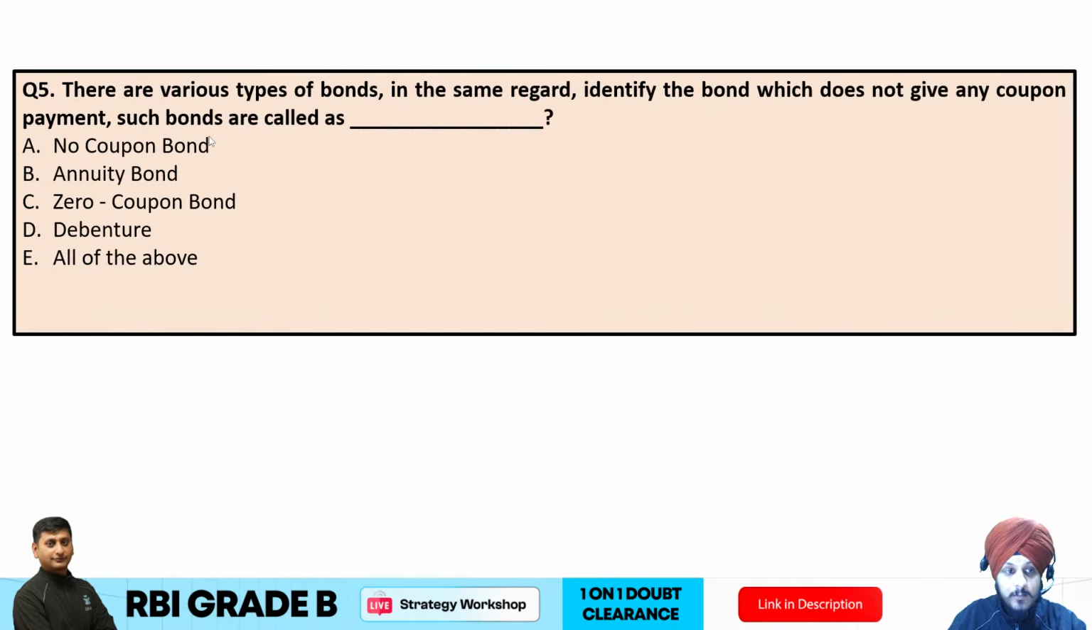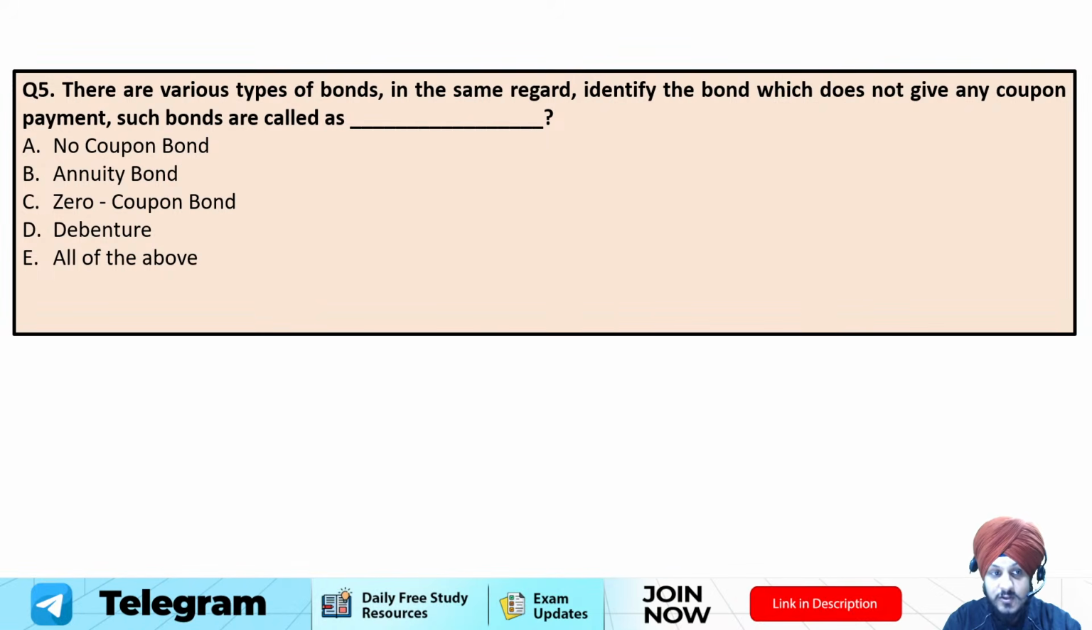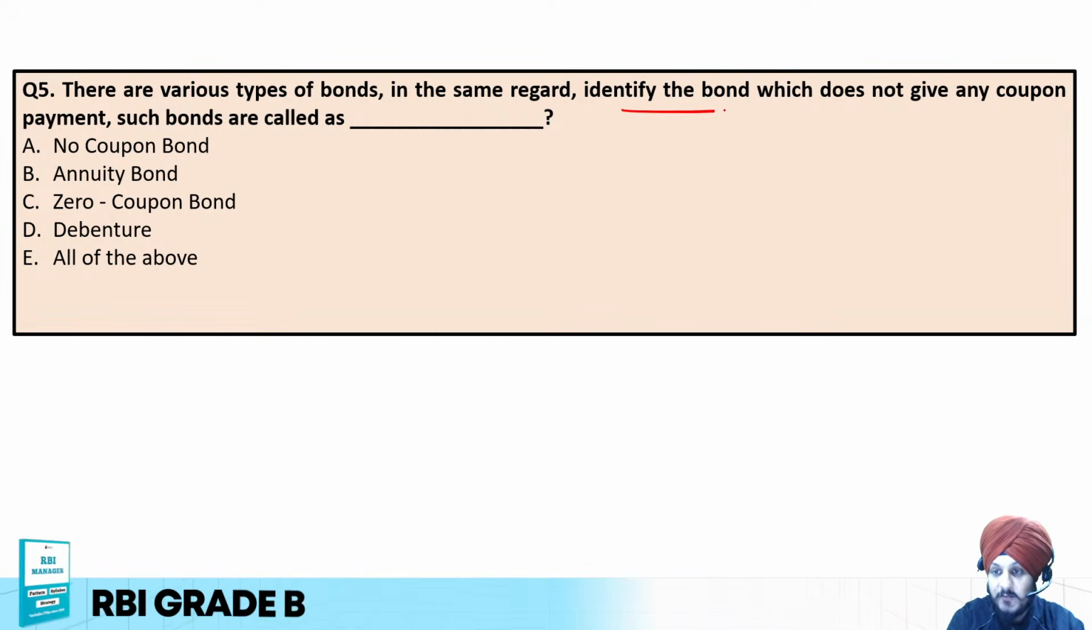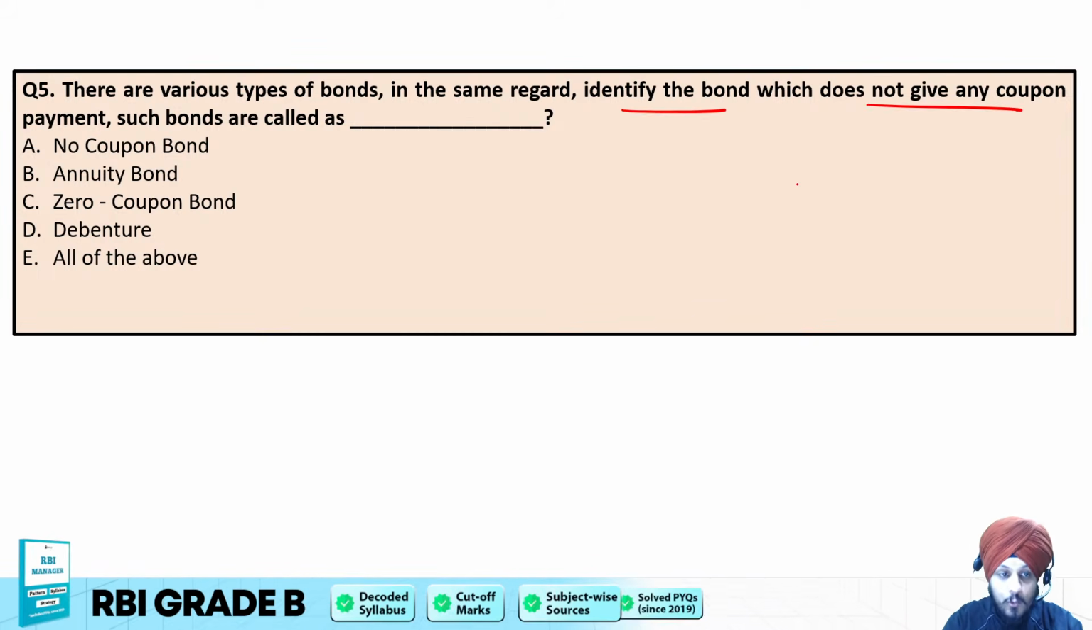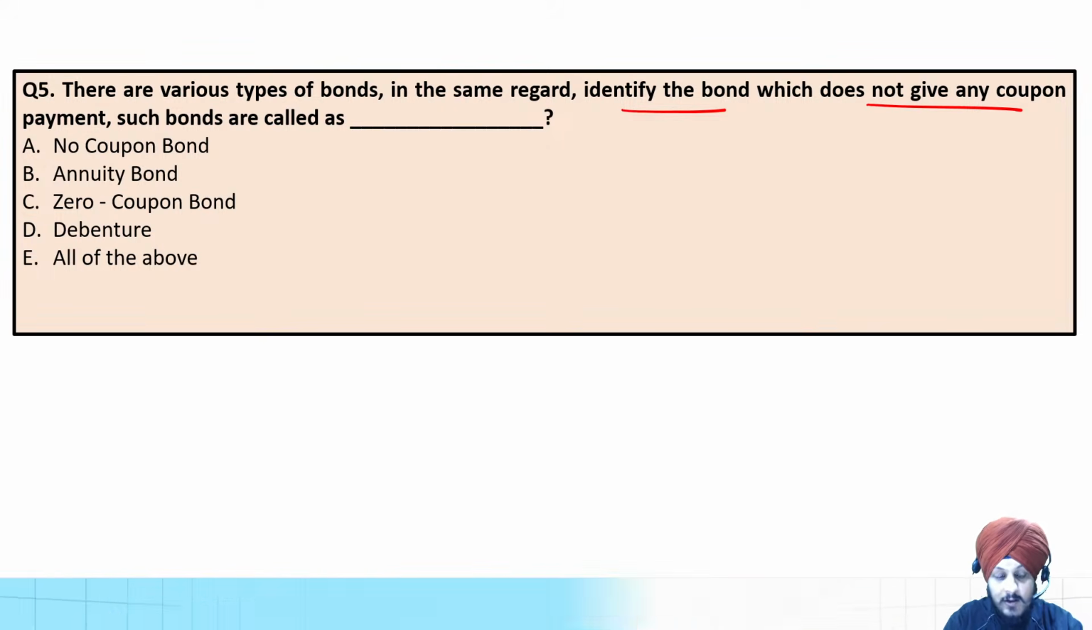Now moving on to question number 5. There are various types of bonds. Identify the bond which does not give any coupon payment, and such bonds are called what? The options are: A, no coupon bond; B, annuity bond; C, zero coupon bond; D, debenture; and E, all of the above.